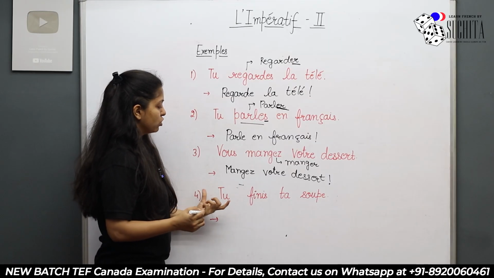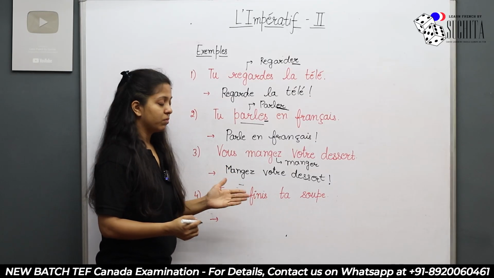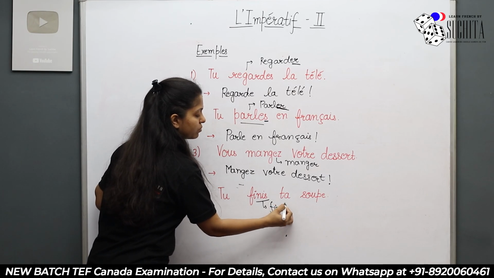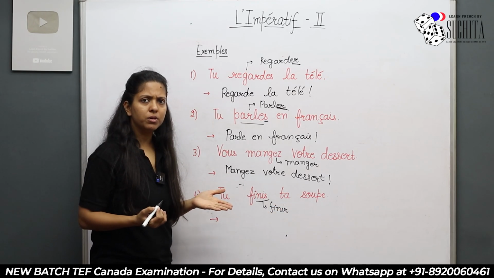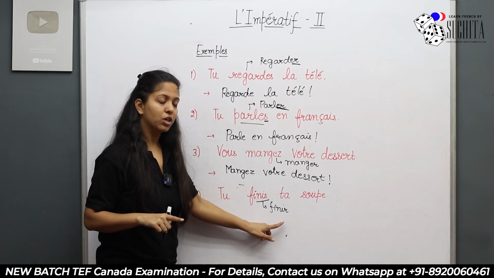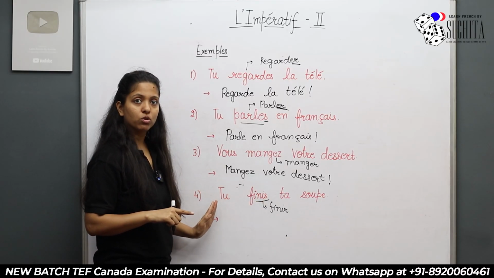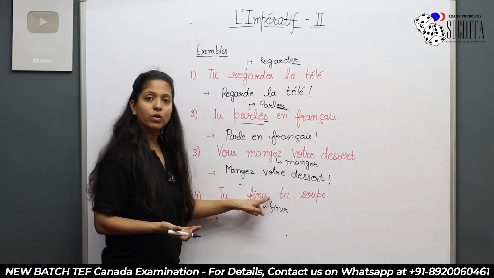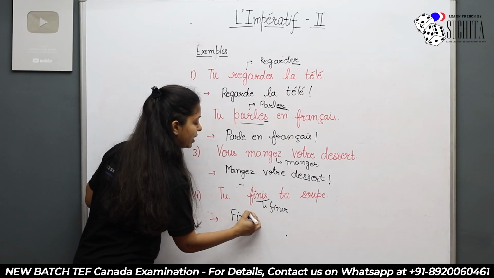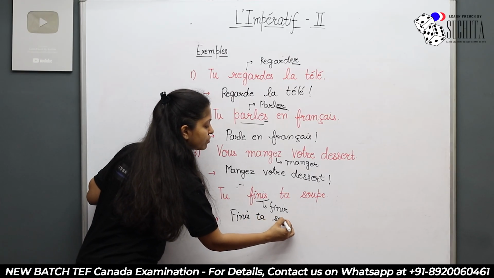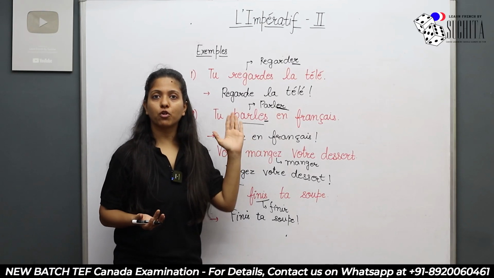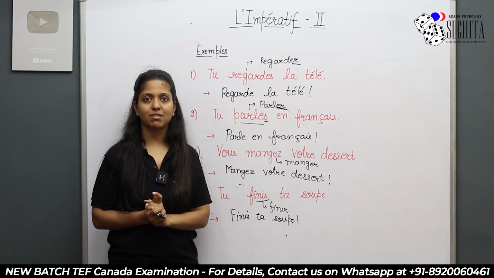Right? The next one, tu finis ta soupe. Now, this verb is the verb finir. Now see, is it an ER verb? No, that's not an ER verb, that is an IR verb. Had it been an ER verb, you would have omitted this S from tu. Since it is not an ER verb, you will not remove this S. So what will you say? Finish your soup. You'll say finis ta soupe. Right? So that's how you change from the present tense to the imperative sentences.